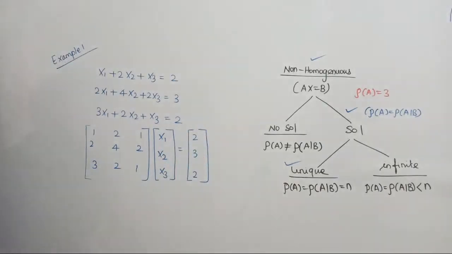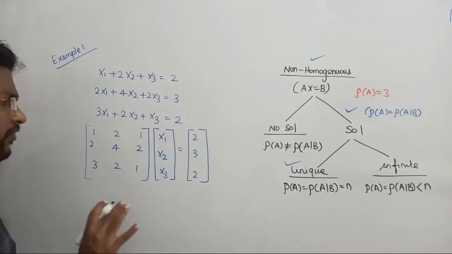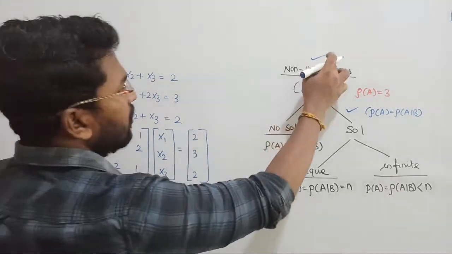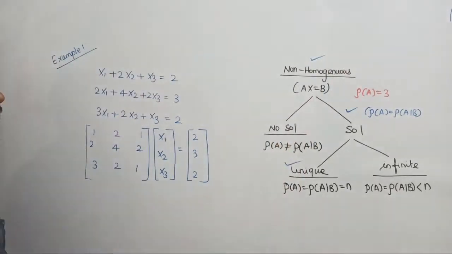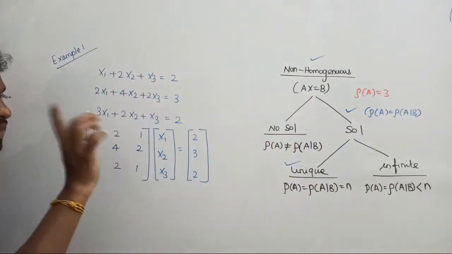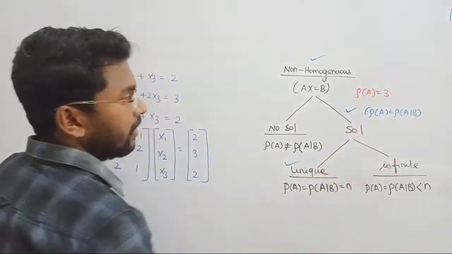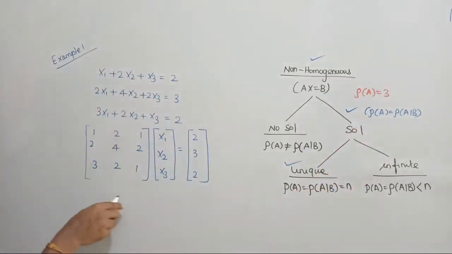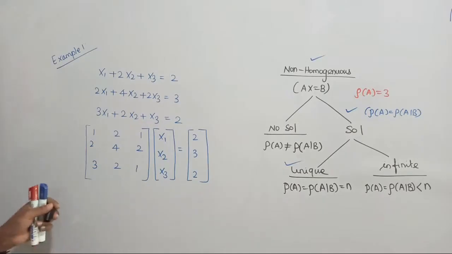We have to find the rank of the matrix. Why? I found Ax equal to B, so the system is non-homogeneous. Now our target is whether this system will provide a solution or not. So as the first step we have to find the rank of A and rank of AB. Where is rank of A? That is matrix A. Can we find the rank for matrix A alone?